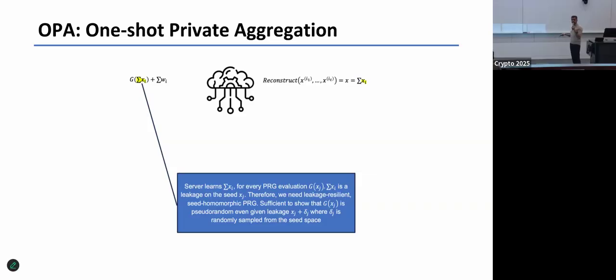We also build it from class groups, but actually it's not leakage resilient enough. So we just throw it in as an independent result. But the main thing is that we really need a leakage resilient seed homomorphic PRG. And I can marry it with packed secret sharing or any secret sharing that's additively homomorphic. And that's it. Implicitly, what's really happening is that the key-homomorphic encryption that was used in Willow is instantiated by the fact that I have a seed homomorphic PRG. That's it.